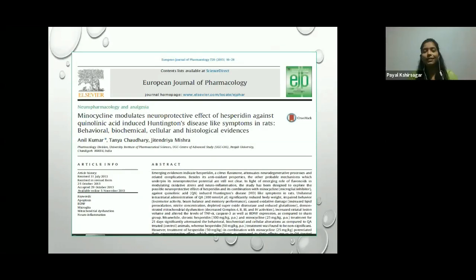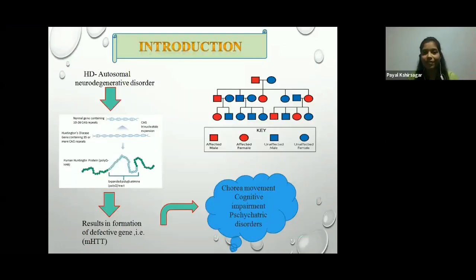Introduction. The disease is named Huntington's because it was described by the American physician George Huntington in 1872. That's why the disease name is Huntington disease. It is also called Huntington chorea because patients with HD show rapid, jerky, dancing-like movements.